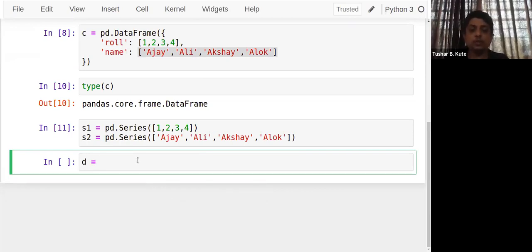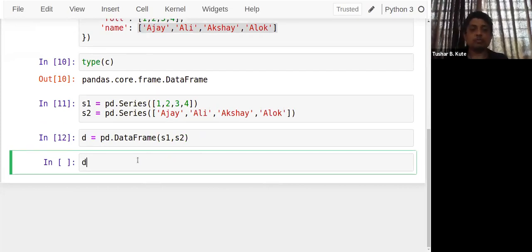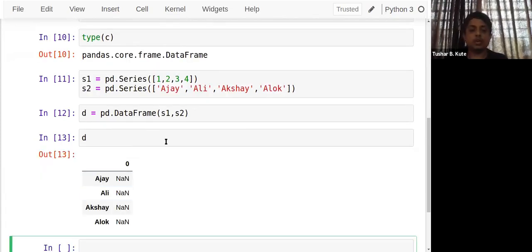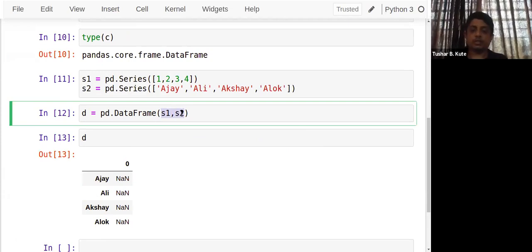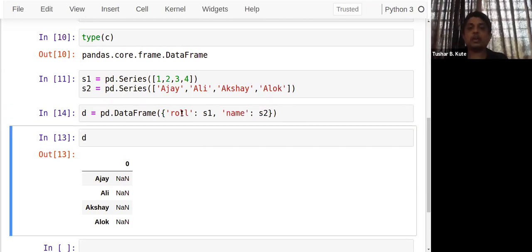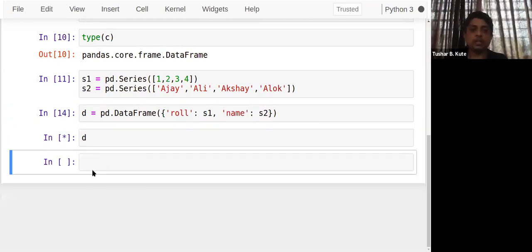So d is equal to pd.DataFrame of s1, s2. Okay, wait a minute. Column names are not given, I need to apply them. Roll is s1 and name is s2. Column names I assigned. Now I can check this.